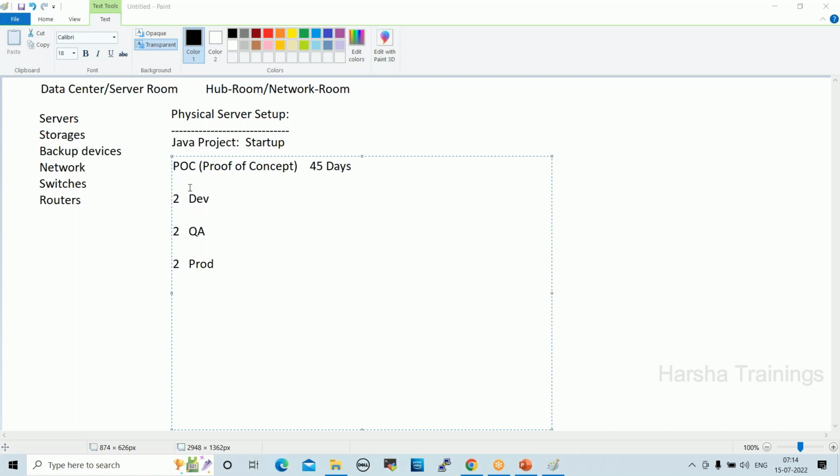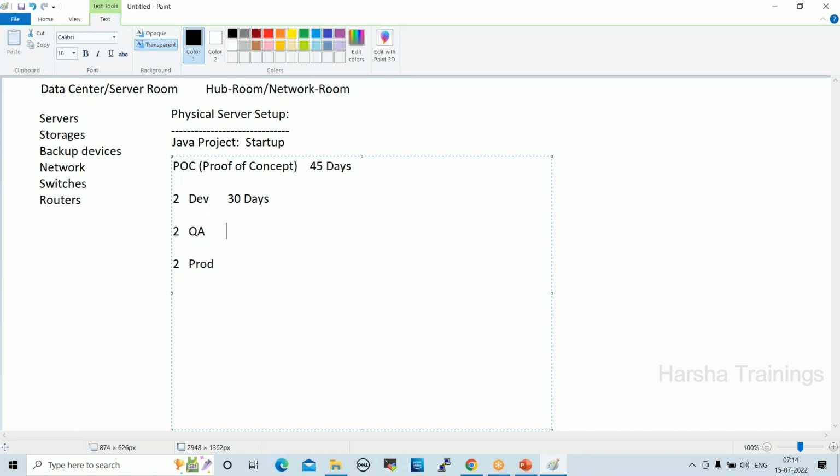So developers develop the code in development servers. Once development is completed, testing will happen in test servers. After that, developers deploy the code on production servers. So the client asks you to take 6 different servers, right? In these 6 servers, for the first 30 days, developers will develop the code on development servers.